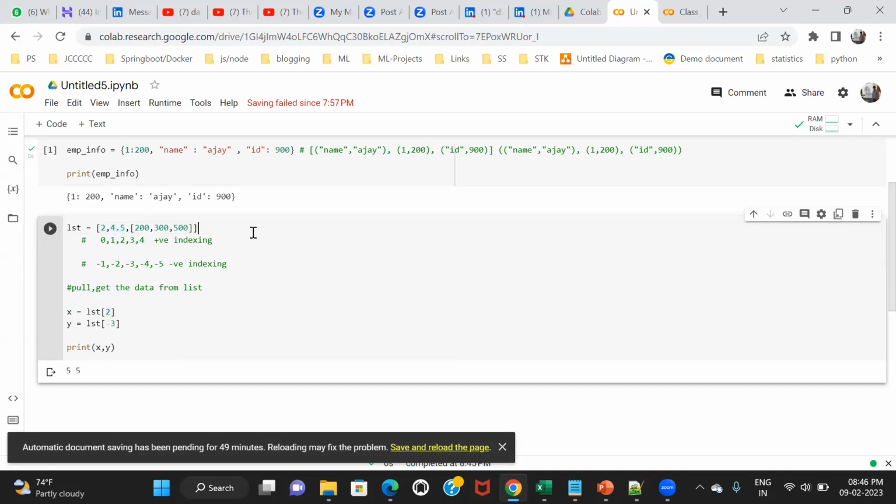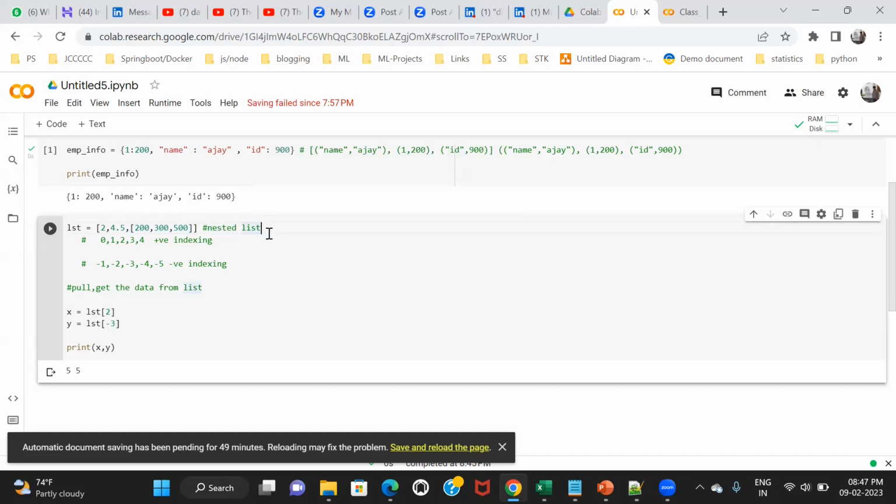But this element is a list. This entire data, this whole data, is a list. So a list can contain another list internally. It is called nested list.